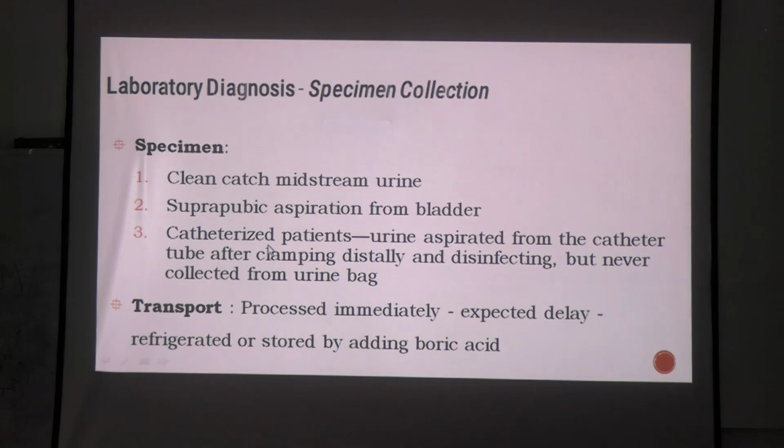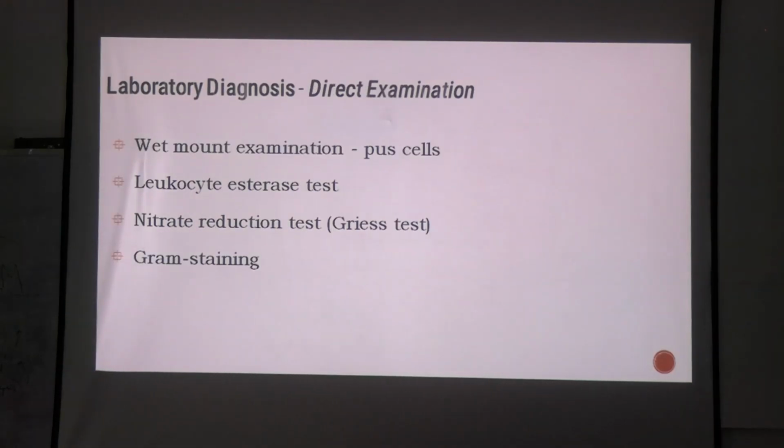Then what will you do? How long can you preserve the specimen? You have to transport it to the laboratory as soon as possible. If you have to store it, you can store it in the refrigerator. Urine sample from a urinary bag: you have to always clamp the catheter and take the urine either from a port present on the urinary catheter or with the help of a needle and syringe. Okay. These catheters seal themselves after you have taken the sample. Okay. That's how you collect the urinary sample from catheters.